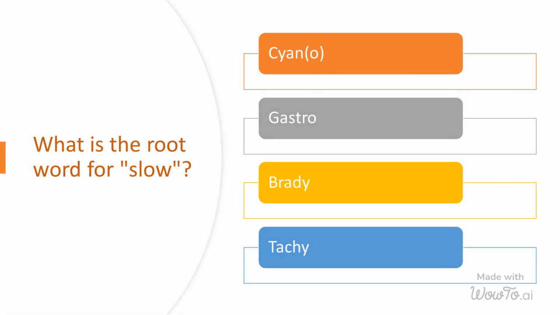What is the root word for slow? Options are cyano, gastro, brady, and tachy. Brady, short for bradycardia, is a medical term used to describe a slower than normal heart rate. It refers to a resting heart rate of fewer than 60 beats per minute in adults.